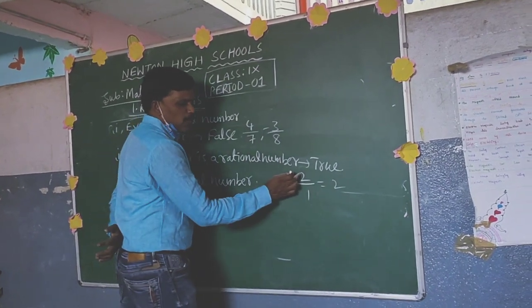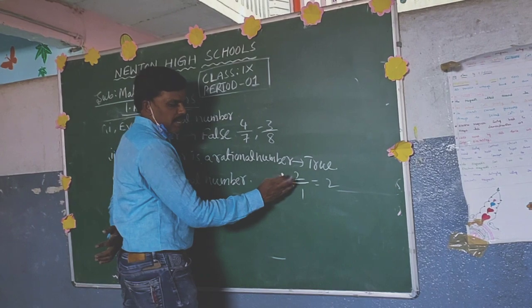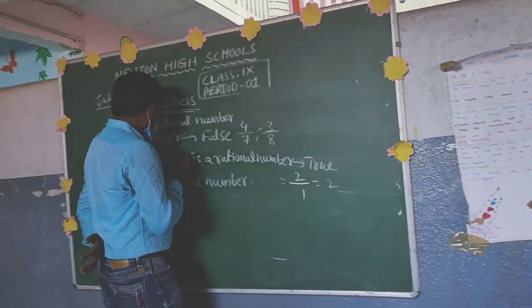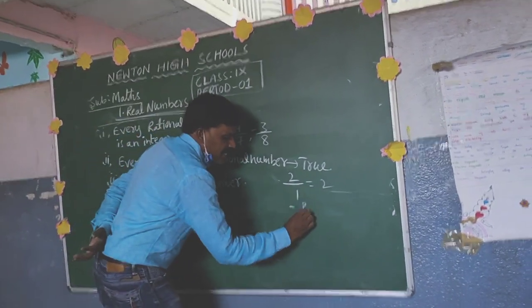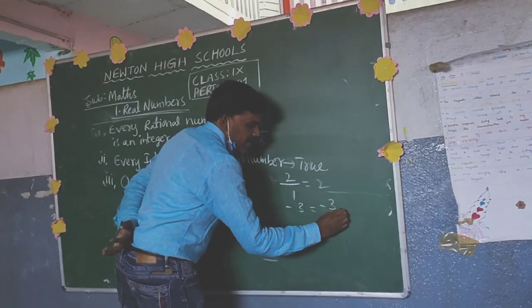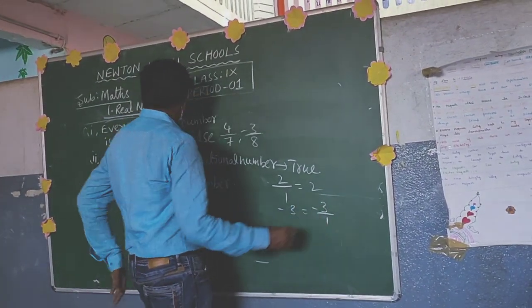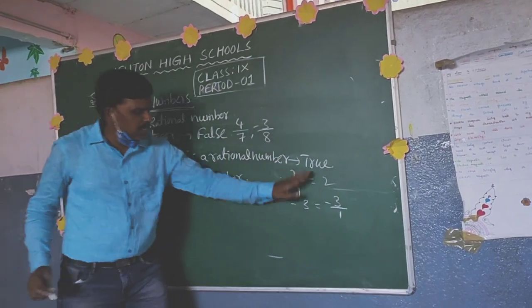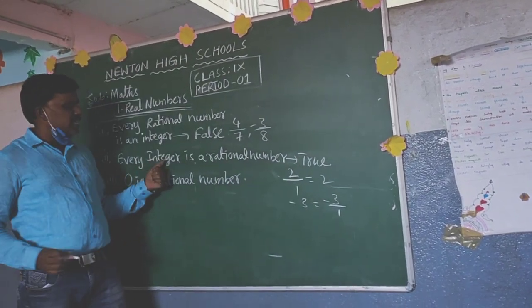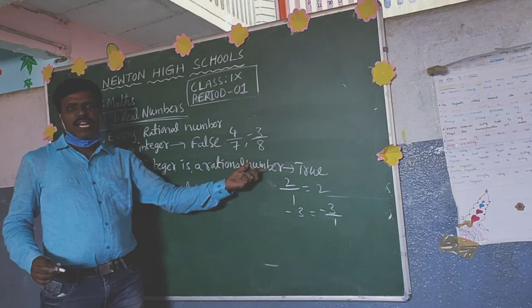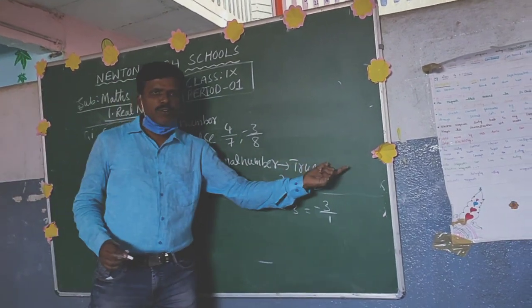Why? Because we are dividing by 1, so again we get the same number. For example, minus 3 is also possible to write in the form of p by q, that is minus 3 by 1. So based on that, we can say that every integer is a rational number. So this statement is true.